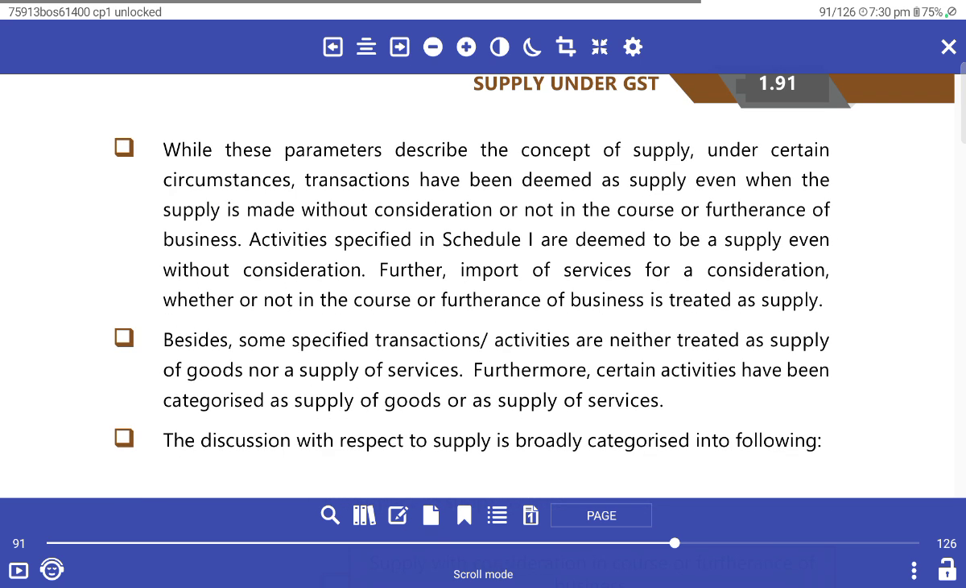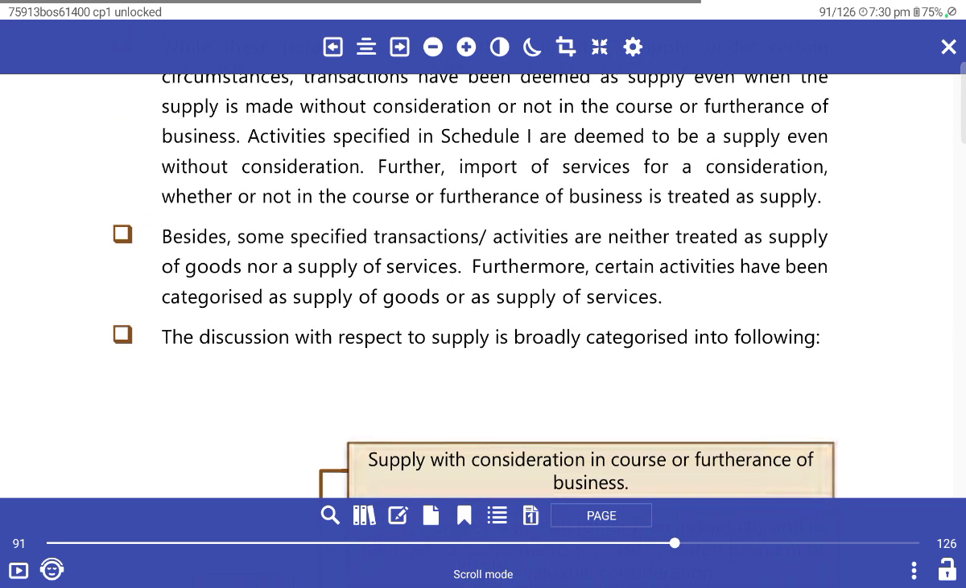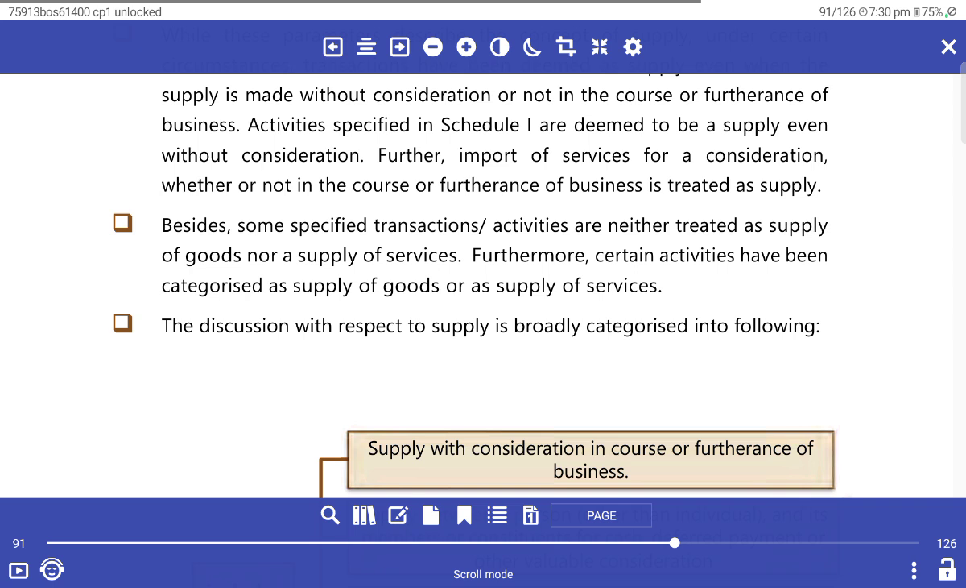While these are the parameters of the concept of supply, under certain circumstances a transaction has been deemed to be a supply even if it is made without consideration or without being in the course of business. The activities specified in Schedule I are deemed to be supply even without consideration. Therefore, the import of service for non-monetary consideration, and not in the course of business, is treated as supply. Besides, some specific transactions and activities are treated as supplies of goods or services.